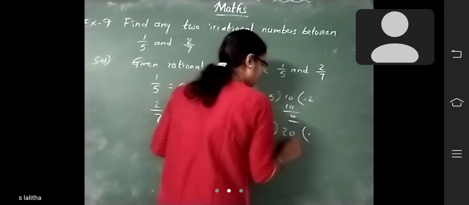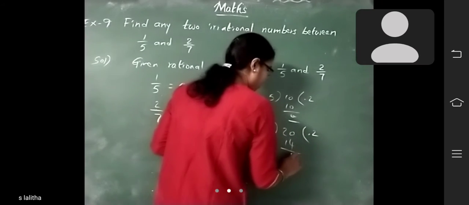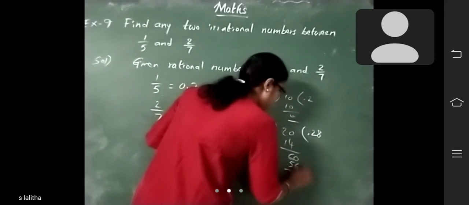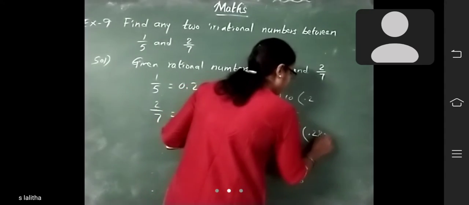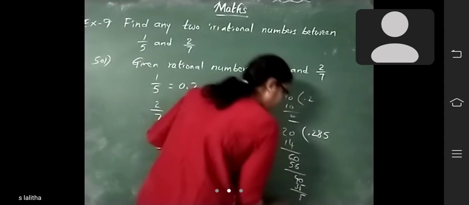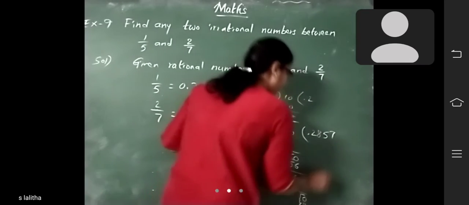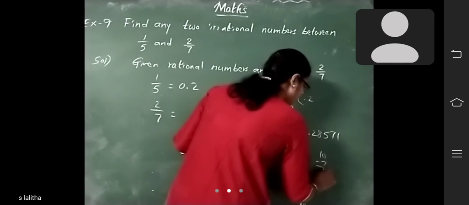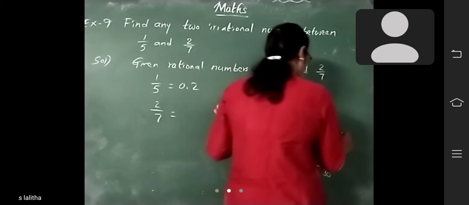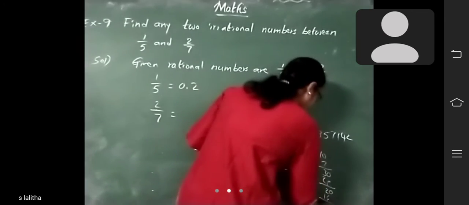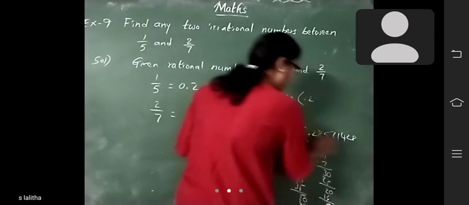This one also you should divide. 2 by 7 gives 0.2857, and again the same order will come here.